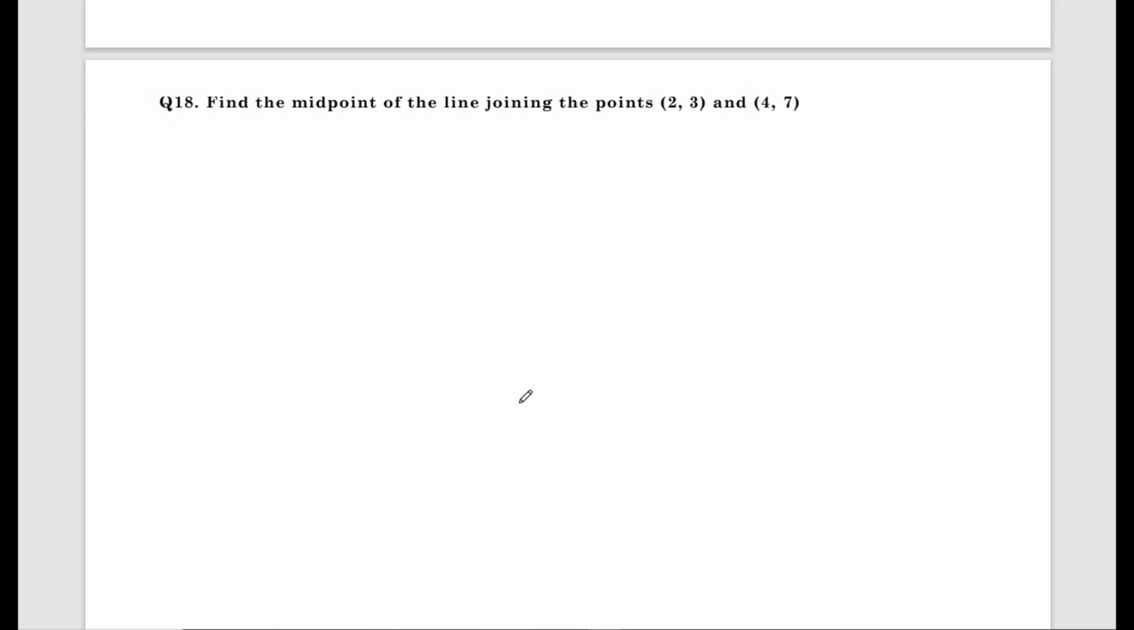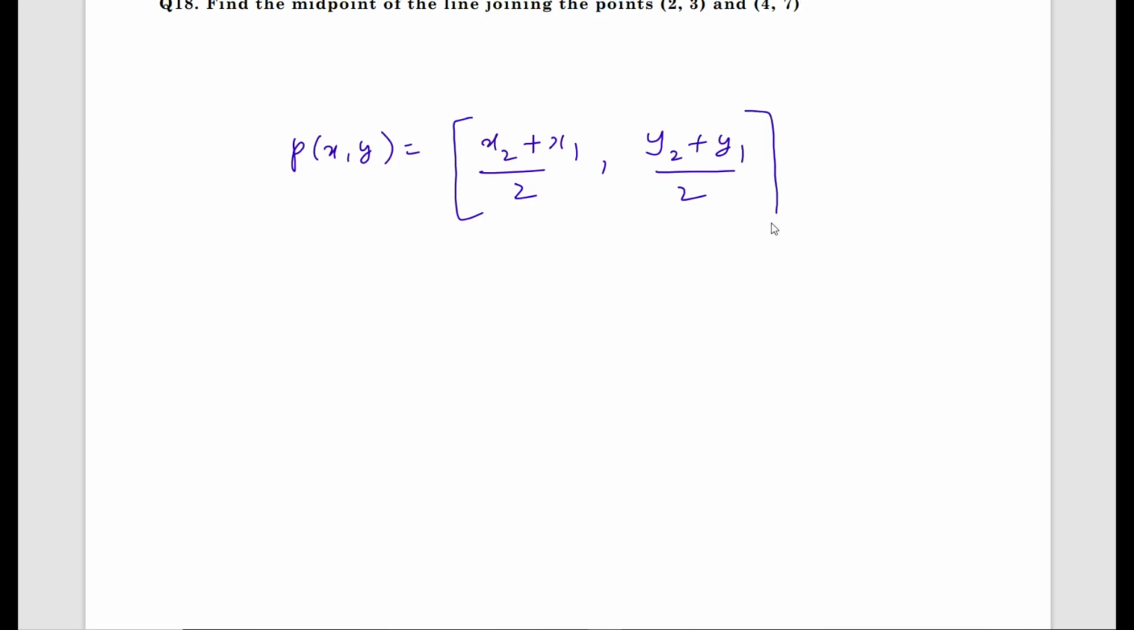Question number 18. Find the midpoint of line joining the points. What is the midpoint formula? That is P of x comma y equals x2 plus x1 by 2 comma y2 plus y1 by 2. Repeat the formula. This is called the midpoint formula. P of x comma y equals x2 plus x1 by 2 and y2 plus y1 by 2.